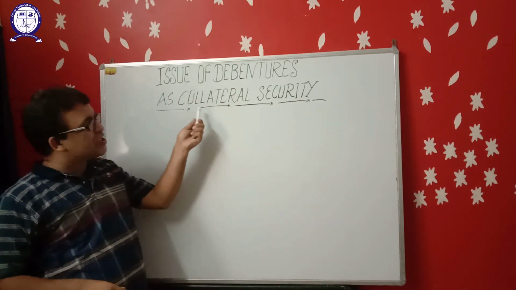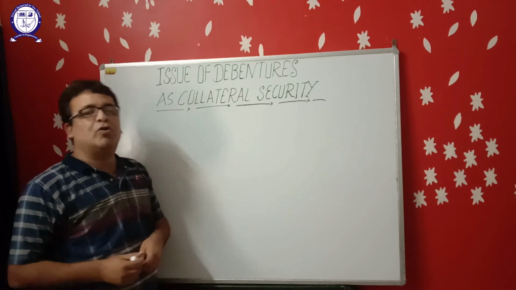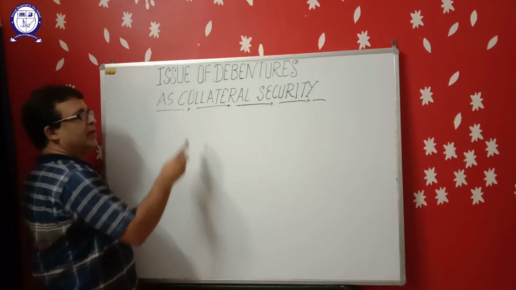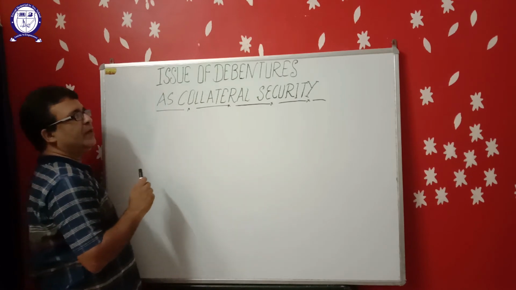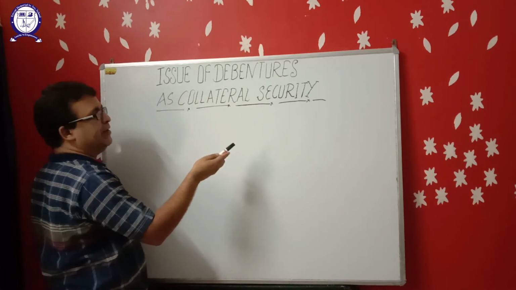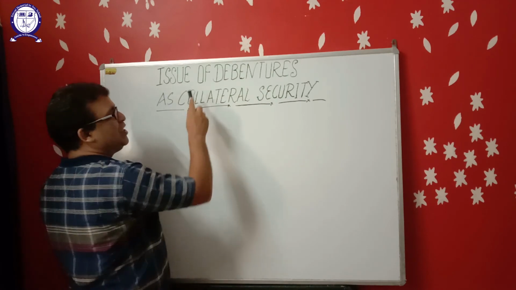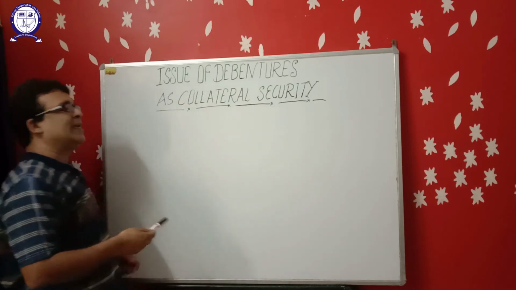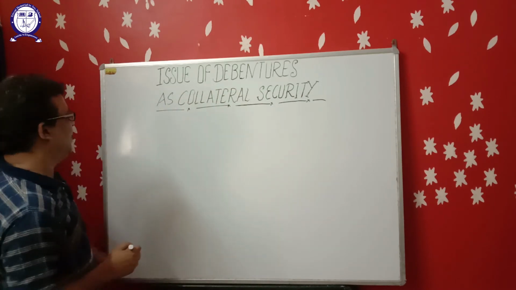That additional security is called collateral security. If the company has issued debentures in addition to the main security, then this is known as issue of debenture as collateral security. Let us understand it with an example.